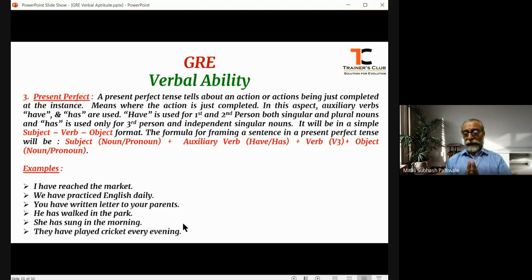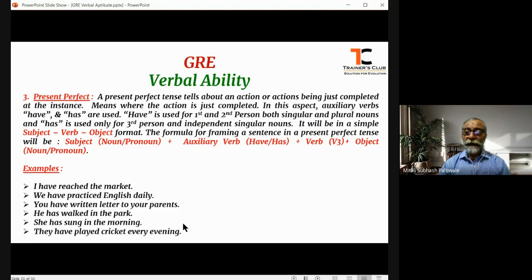So here, whenever we talk about the perfect tense, we should also give importance to the time factor. A perfect tense tells about an action or actions that have just been completed at that instance. The instance when a person is talking, just before talking about the thing, the action has been completed. The action is totally completed.